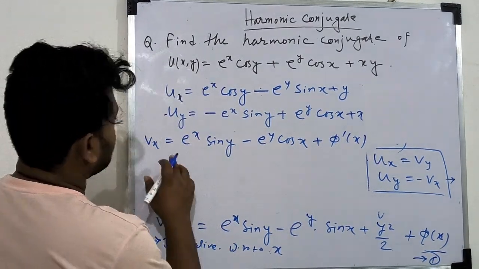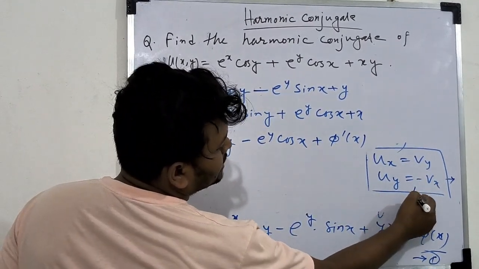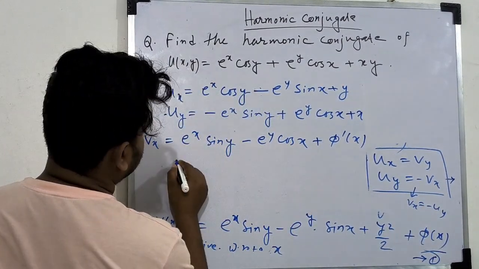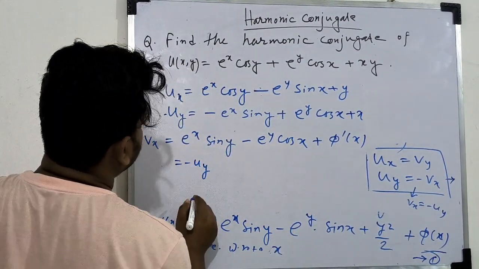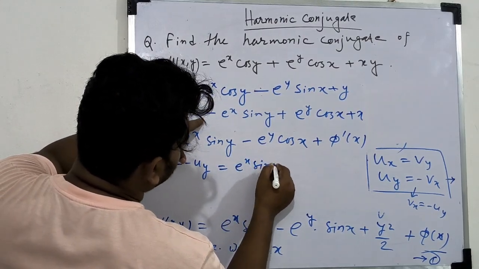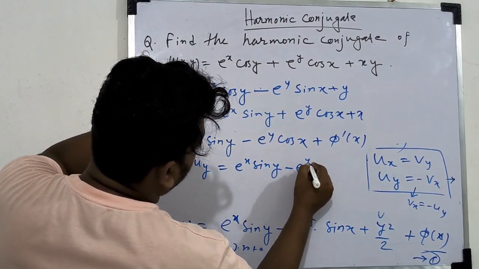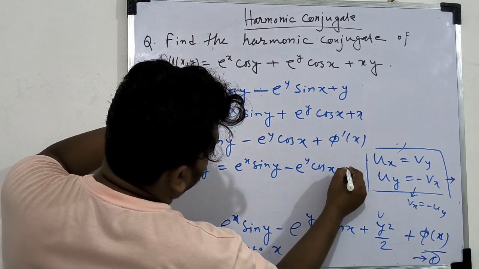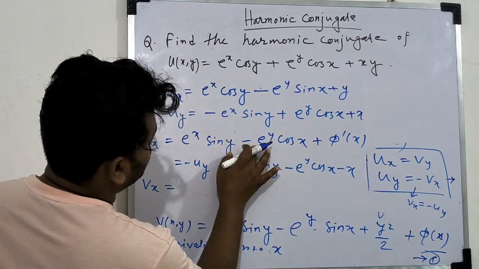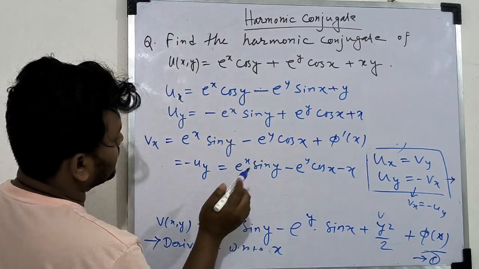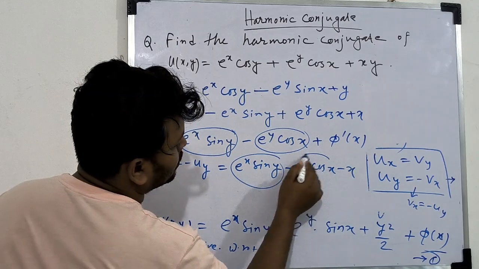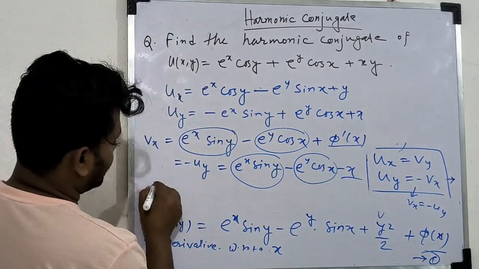Now v_x equals minus u_y, so we put this: minus u_y is e to the power x sin y minus e to the power y cos x minus x. If we compare, the terms cancel out, and phi dash x equals